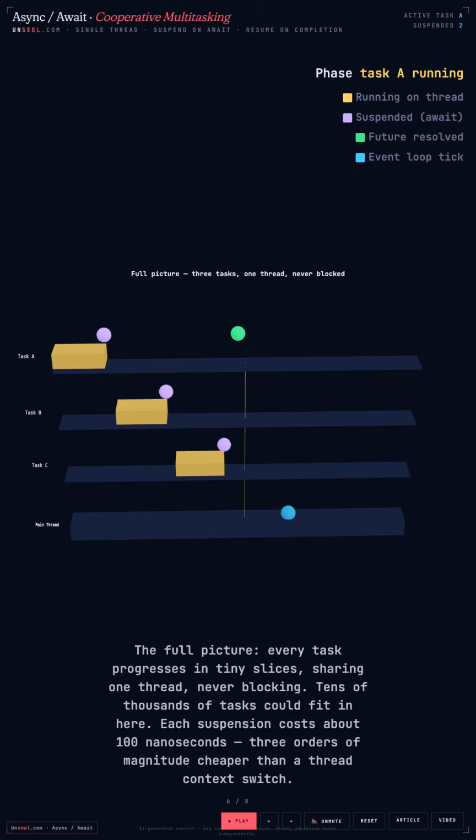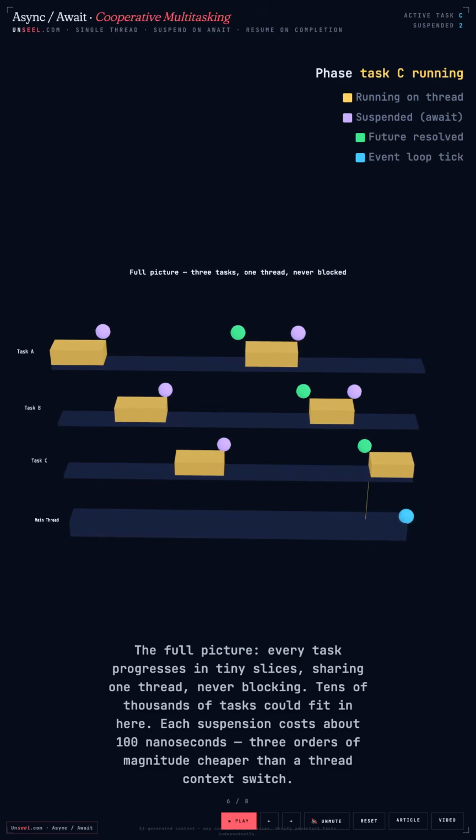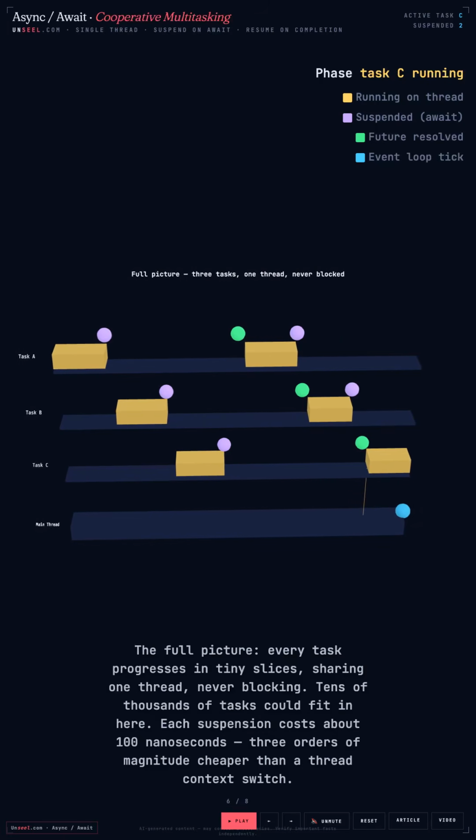The full picture. Every task progresses in tiny slices, sharing 1 thread, never blocking. Tens of thousands of tasks could fit in here. Each suspension costs about 100 nanoseconds, 3 orders of magnitude cheaper than a thread context switch.